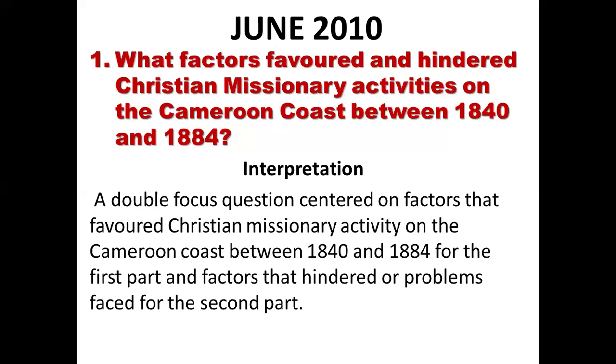This is our interpretation, a two-sided or double-focus question, center on the factors that favor Christian missionary activity for the first part, and the factors that hinder or problems faced by the Christian missionary activity for the second part. We are done with our interpretation.